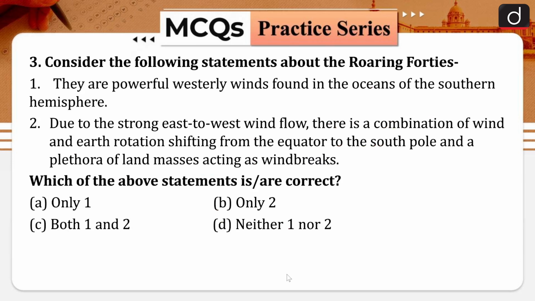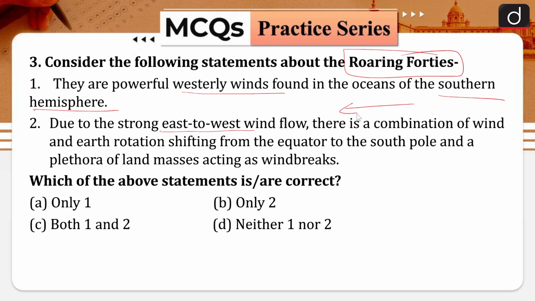Next, third, consider the following statements about the roaring 40s. First, they are powerful westerly winds found in the oceans of the southern hemisphere. Second, due to the strong east to west wind flow, east to west means this direction.